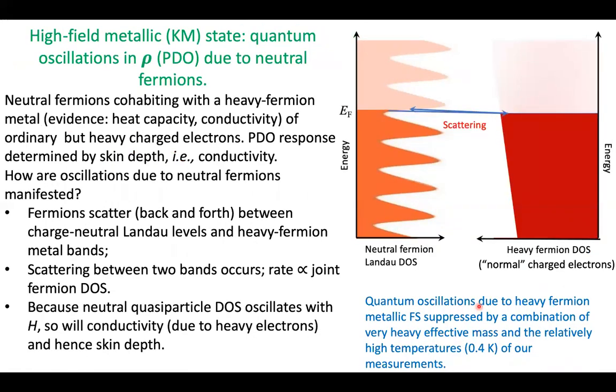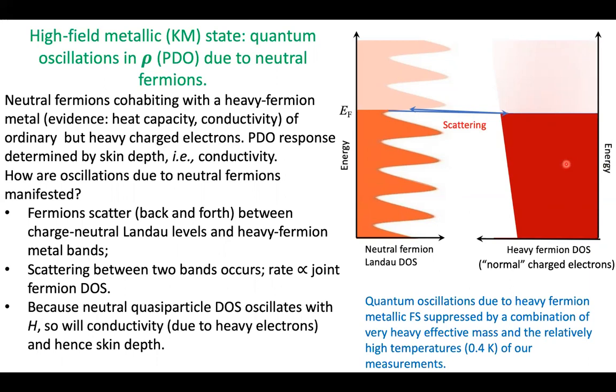So turning now to the high field metallic Kondo-metal state, the quantum oscillations in resistivity are still due to these neutral fermions. So what's going on here? We have a neutral fermion gas cohabiting with a heavy fermion metal. The evidence for the heavy fermion metal is the heat capacity at 60 Tesla, and the conductivity. These are ordinary but heavy charged electrons. So what's happening is now we have a reservoir of heavy electrons, and you're getting scattering between the neutral fermion Landau density of states and the heavy fermion density of states.